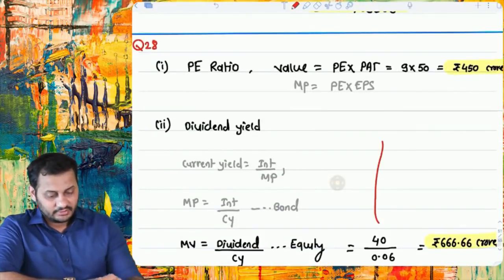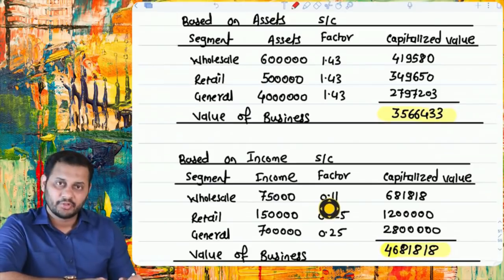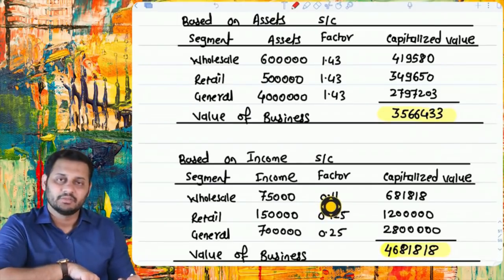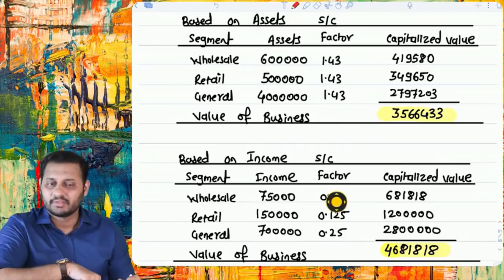It's not always, see, what I want to say is it's not always 75,000 divided by 0.11. Sometimes the factor will be 1 divided by 0.11. At that time 75,000 multiplied by 1 divided by 0.11, whatever the factor is, should be done. It will give you the same answer.